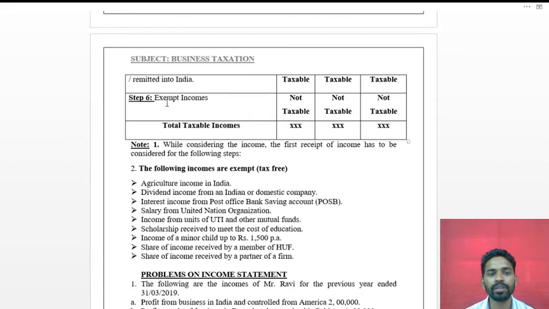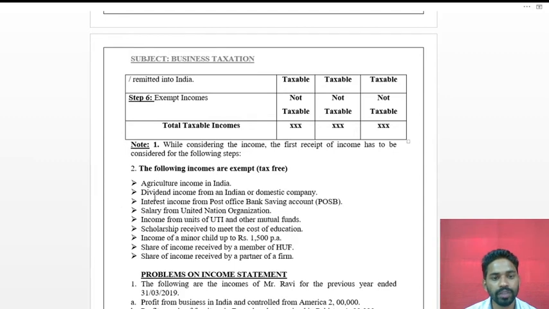Okay, so it will come under the exempt incomes. Which are those exempt incomes? Agriculture income in India. Whatever they are cultivating is agriculture and they are getting the agriculture income, so this agriculture income is not taxable in all the three cases.